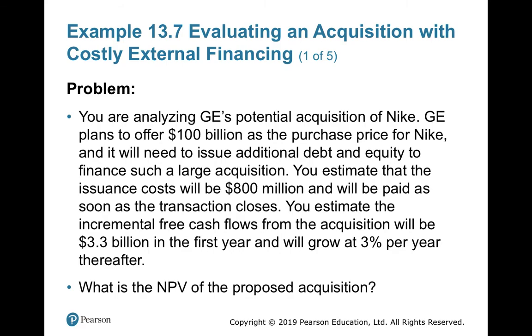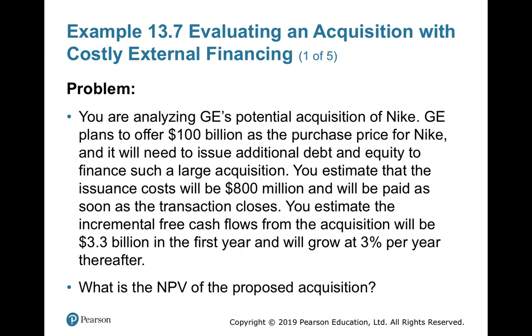You estimate the incremental free cash flows from the acquisition will be 3.3 billion in the first year and will grow at 3% per year thereafter. You are expecting that once you acquire Nike, your incremental free cash flow will be 3.3 billion, growing at 3% per year. What is the NPV of the proposed acquisition? We need the incremental free cash flow divided by WACC minus growth. Incremental free cash flow is 3.3 billion, growth is 3%. WACC,